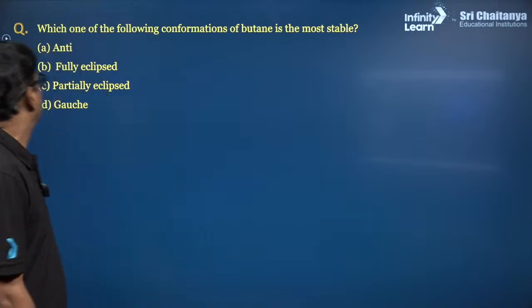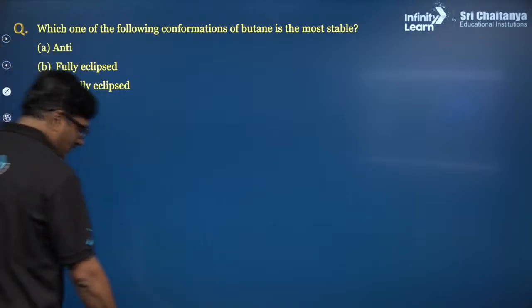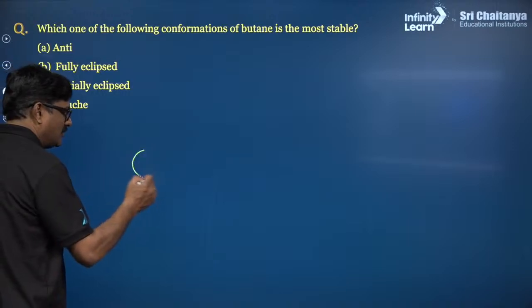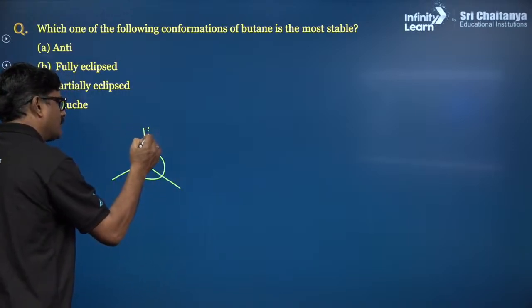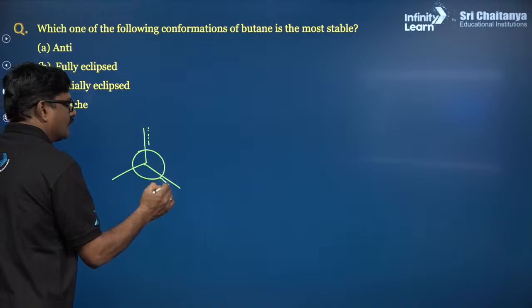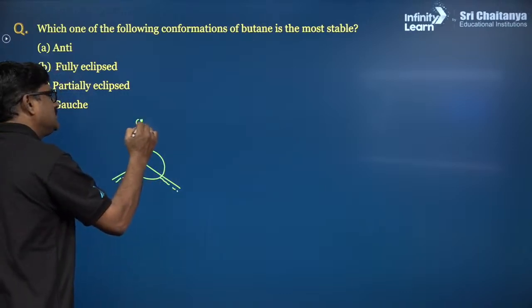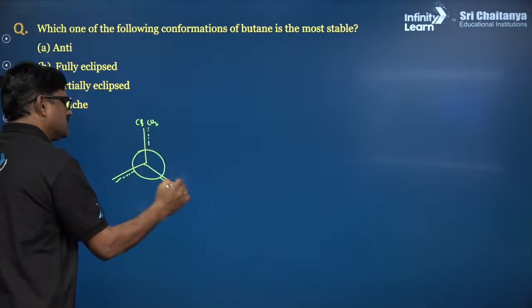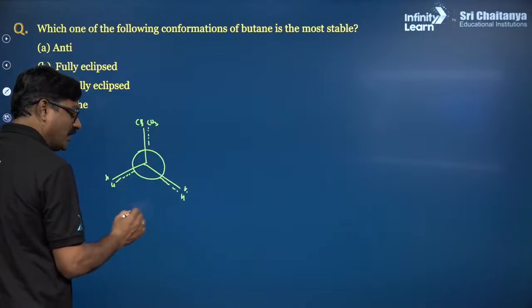Come on, next. Which one of the following conformations of butane is most stable? This is your butane structure. This is going to be CH3, H and H. So this is fully eclipsed.